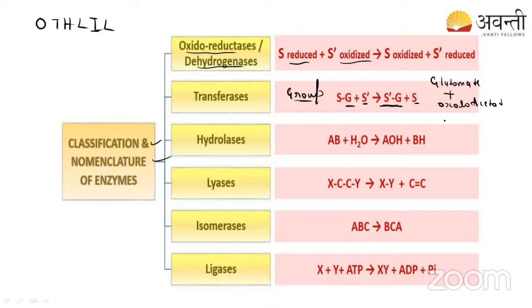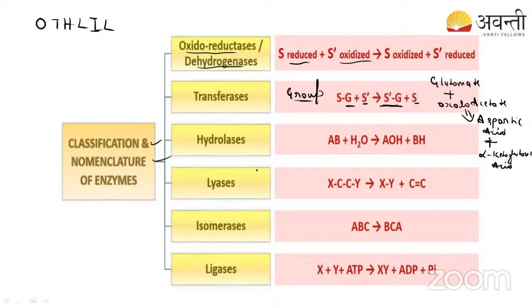Oxaloacetate has the ketone group, right? It does not have the amino group. What will happen? The glutamate will give its amino group to the oxaloacetate and convert it into aspartic acid. Aspartic acid plus, can anyone tell me what it is going to be converted to? Plus alpha-ketoglutaric acid, right? Yes. So this is what happens in the transferase reaction. Aminotransferase is an example.